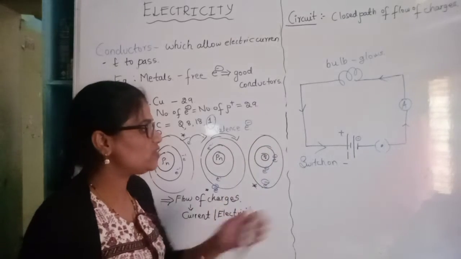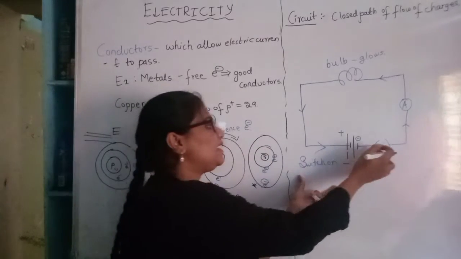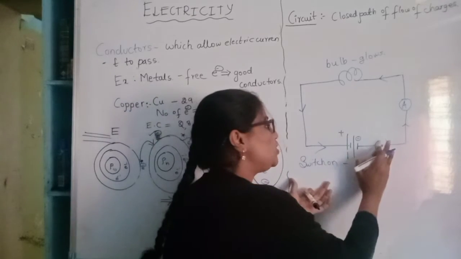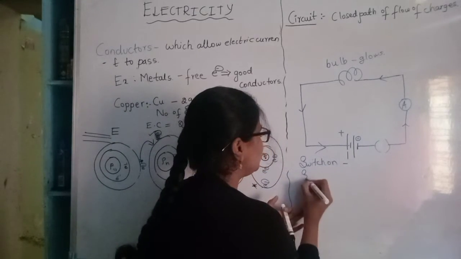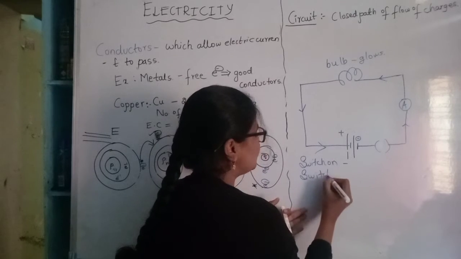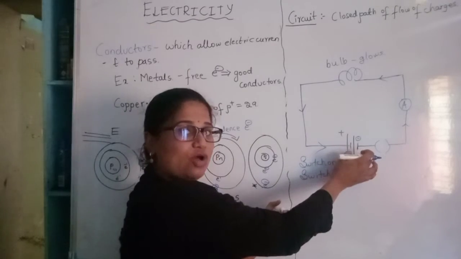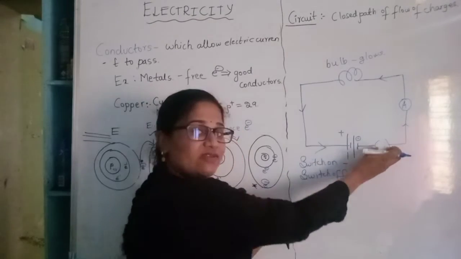Now what happens when the switch is on? The flow of electrons is continuous. When the switch is off, the flow of electrons will not be continuous because here we have some gap.